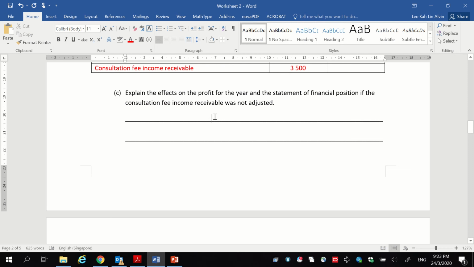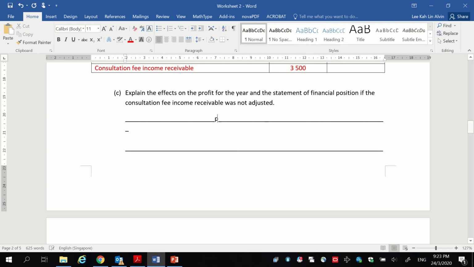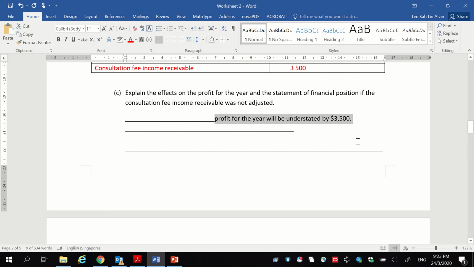So the answer for this is, profit for the year will be understated by 3,500. This is the answer. It's very important for effects kind of questions that you say the effect and you also say the value. You say the effect, understated or overstated, and you say the value.